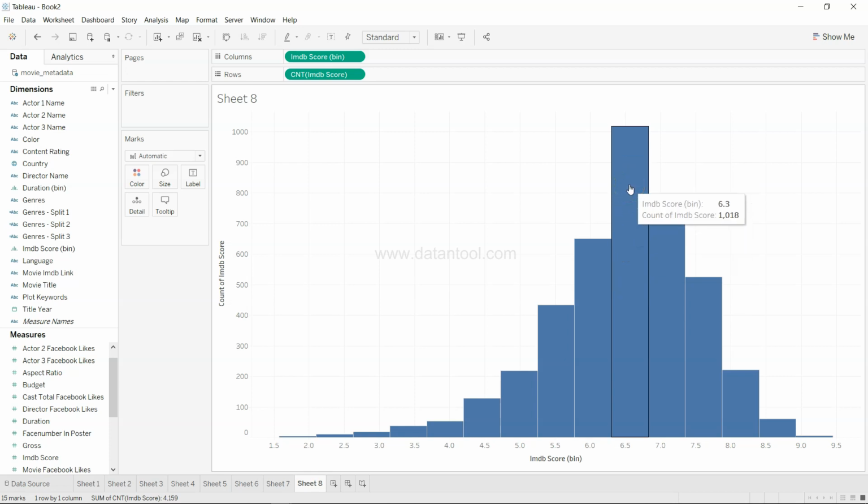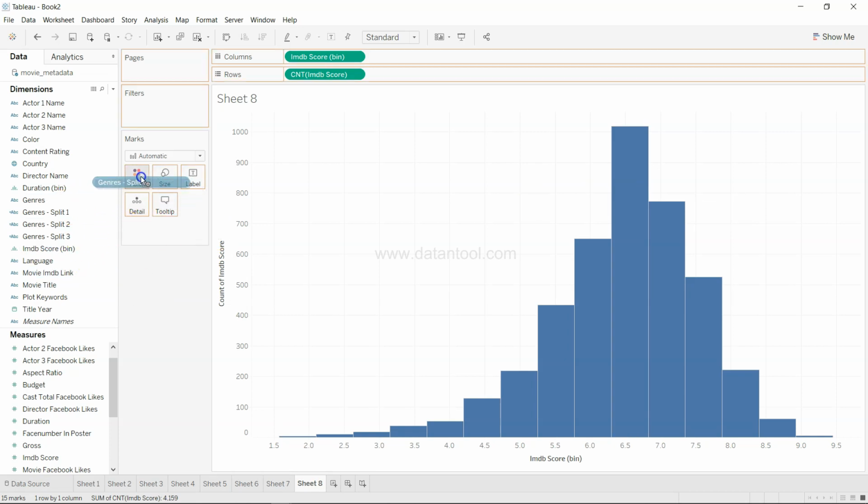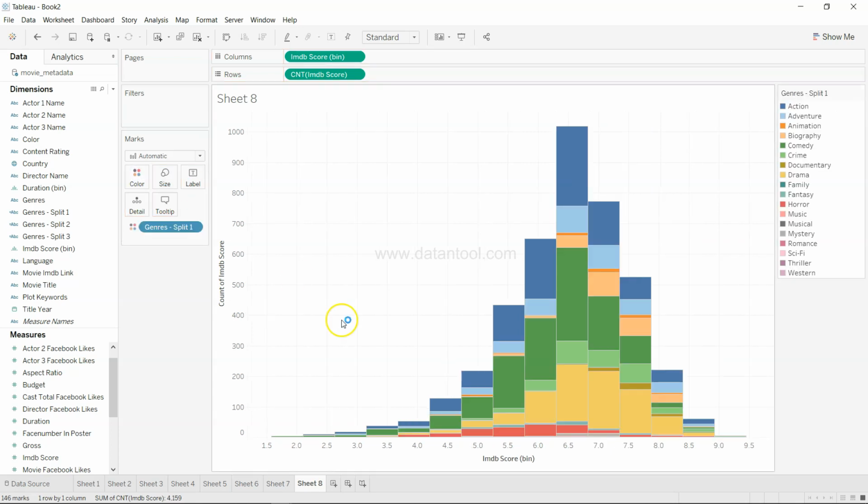To understand the genres' rating, what you can do is come over here and pick the color over there, and clearly the comedy is getting most of the average rating, which is like 6.3, followed by the action, and in the higher segment the comedy is going down and it is more given to the action movies.